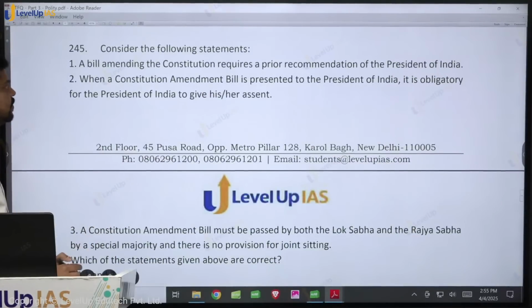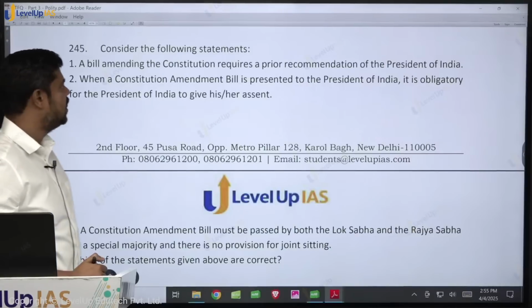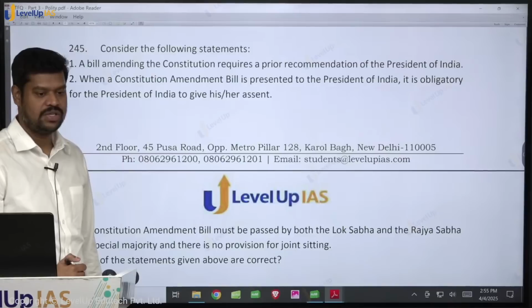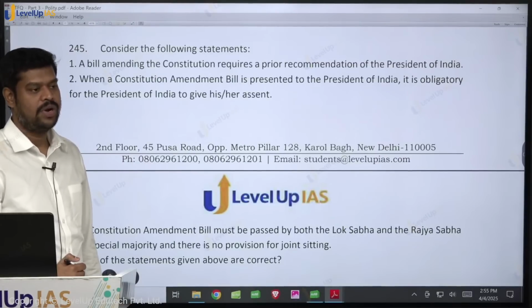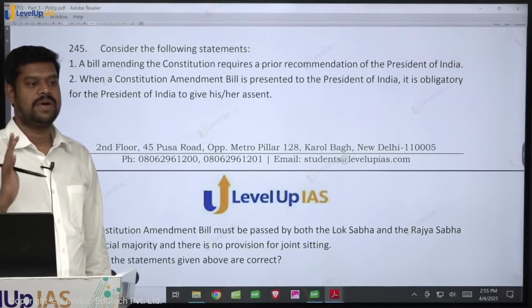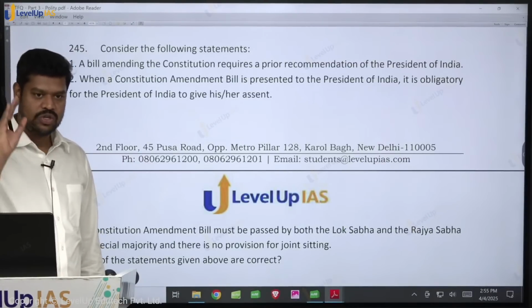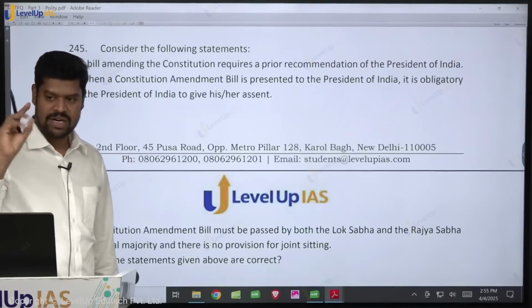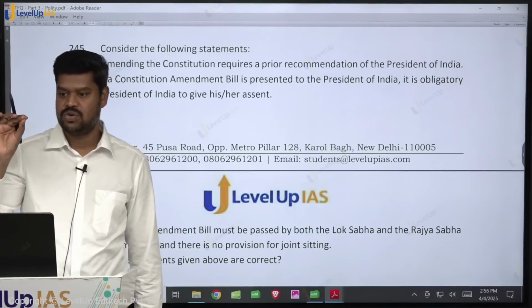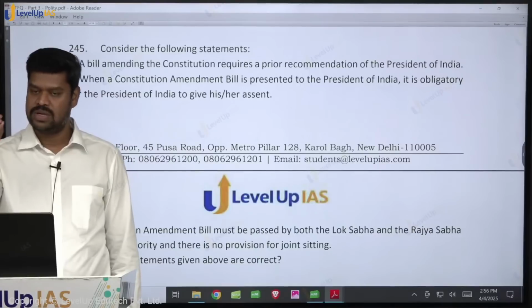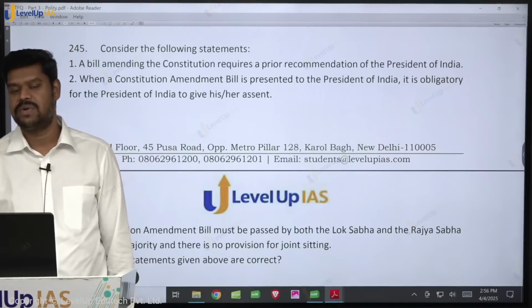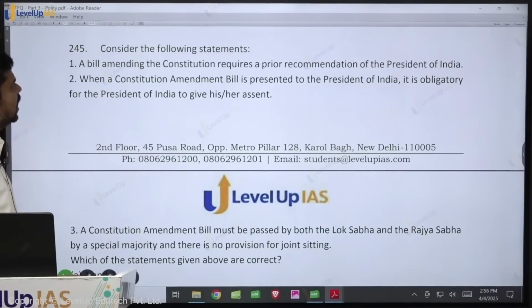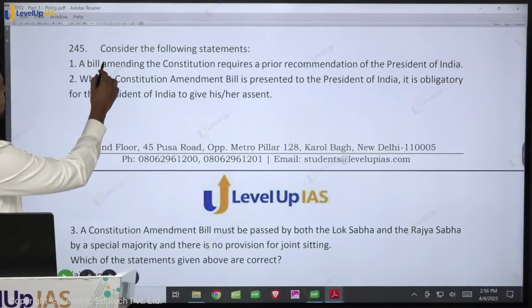Consider the following statements. Statement 1, a bill amending the constitution requires a prior recommendation of the President of India. Is it true? A bill to amend the constitution does not require the prior recommendation of the president. So you should always have full concentration in the examination. Even a minor lapse in your concentration during the 2 hours that you are there, some element of mistakes is likely to happen. So try to have full concentration. A bill amending the constitution does not require the prior recommendation of the president.